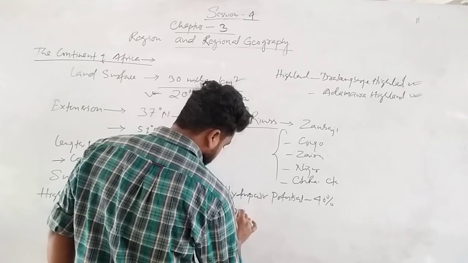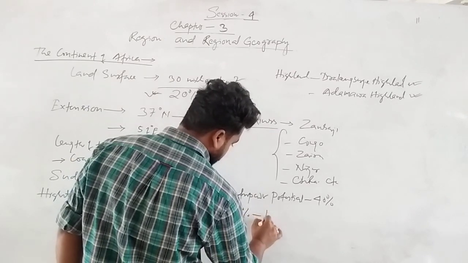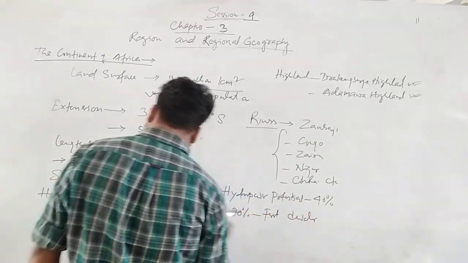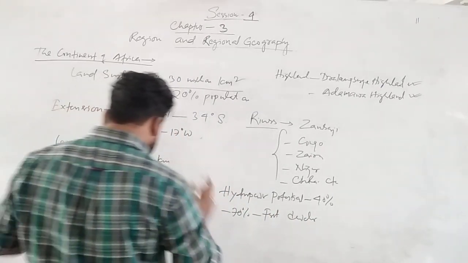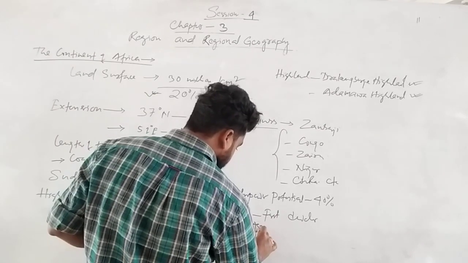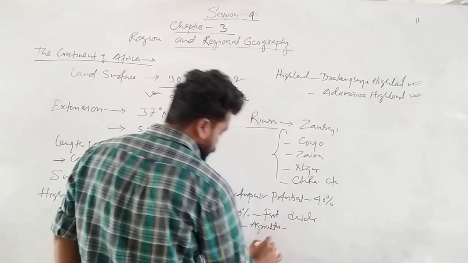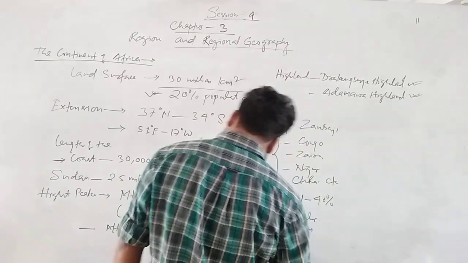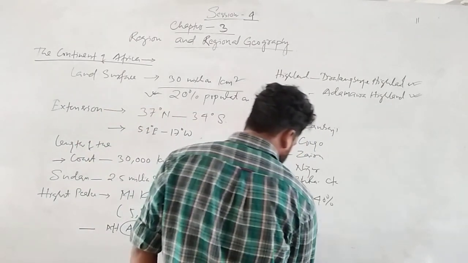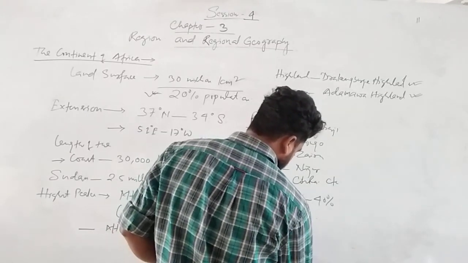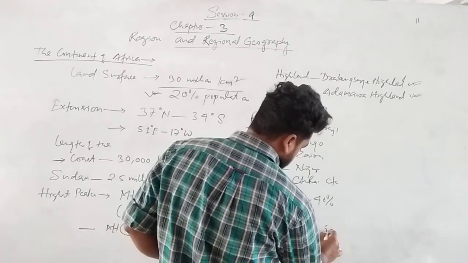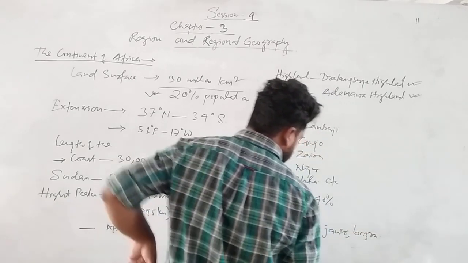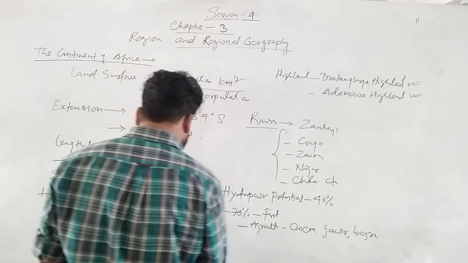Then again, 70% of the population are forest dwellers, meaning they depend upon the forest. They also depend upon agriculture. They grow cocoa, jowar, bajra.